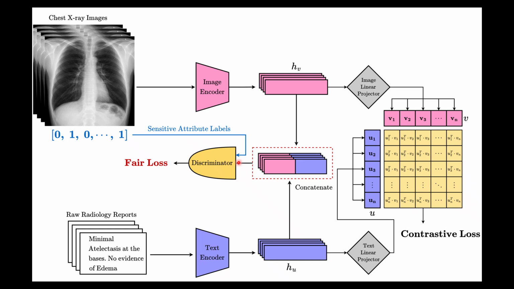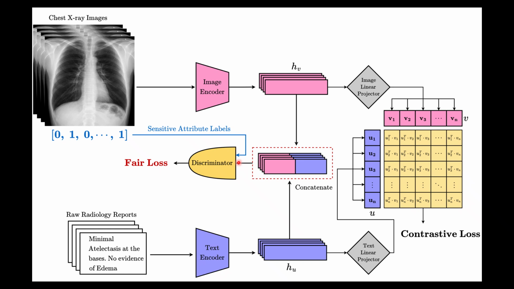Now here's the adversarial twist. The encoder wants the discriminator to fail. If the discriminator can easily read off demographic information from the feature space, that means demographic information is baked into the representations, which is exactly what causes bias.